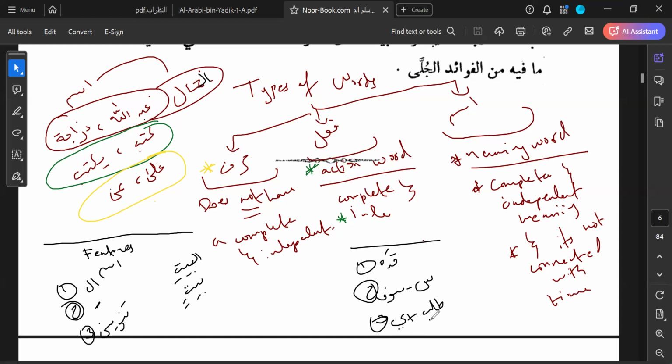So for example, uktub. Uktub, right. Does it have the meaning of talab, of an order in it? Yes. Does it have the ability to accept this ya at the end? Can I say uktubi? Yes. That means it's a fi'al amr.